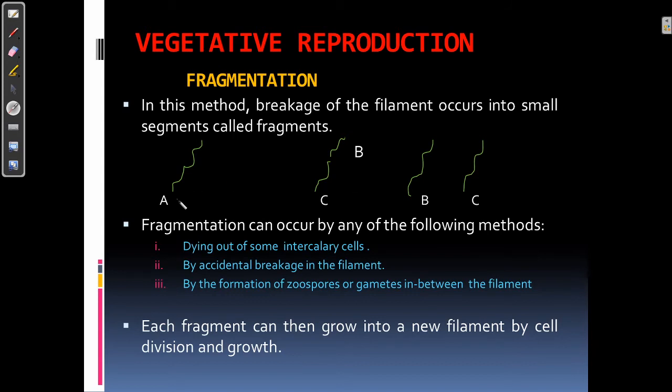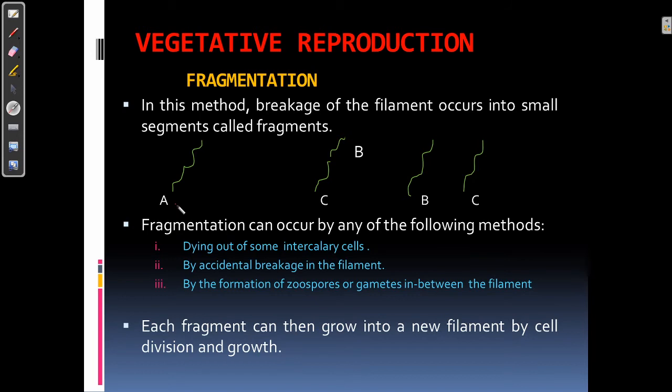So here the parent filament A breaks into segments, that is B and C, and each of the B and C fragments can then, by further division, which we have already discussed, by undergoing cell division and growth, grow into a new plant. So B and C are the new plants which have arisen from the parent plant A.